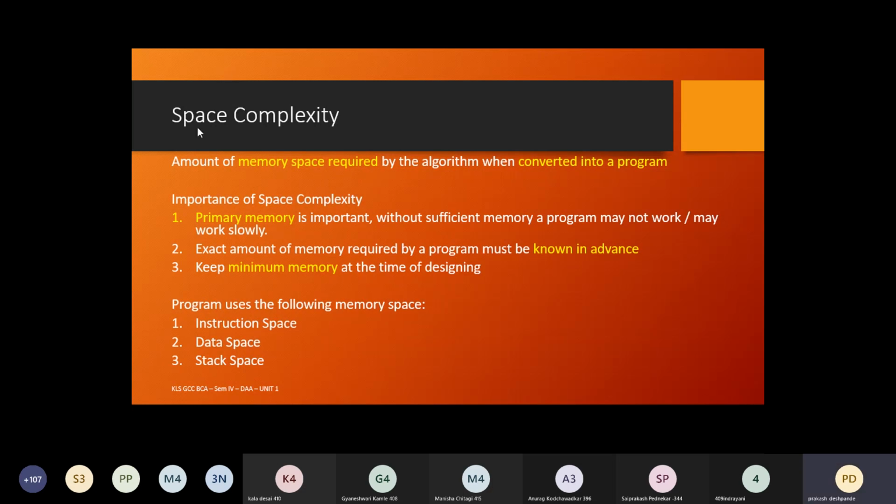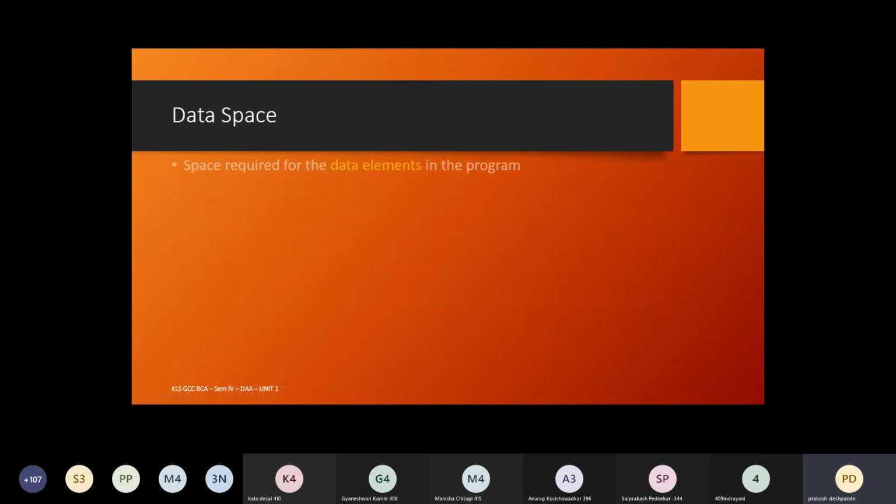So when we come to the concept of space complexity, if we want to know the space complexity of a particular algorithm, it is only sufficient if we can calculate the space required by point number 2 and 3 itself. That is data space and the stack space. If you can find out these two memory spaces, then based upon that, we can say how much memory space is required by this particular algorithm. The instruction space is immaterial here because it is a constant.